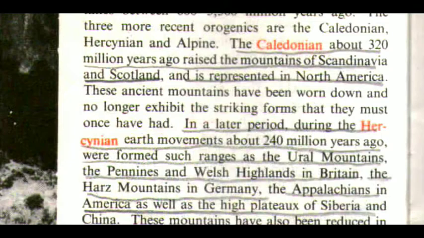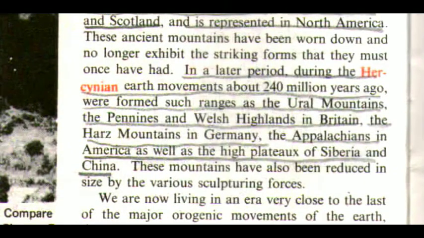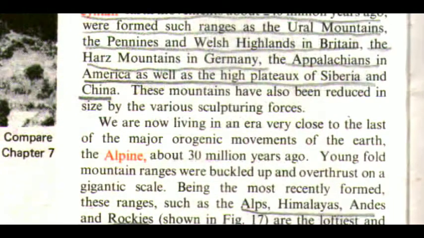In the later period, during the Hercynian earth movements about 240 million years ago, were formed such ranges as the Ural Mountains, the Pennines, the Welsh Highlands in Britain, the Harz Mountains in Germany, the Appalachians in America, as well as the high plateaus of Siberia and China. These mountains have also been reduced in size by the various sculpturing forces.